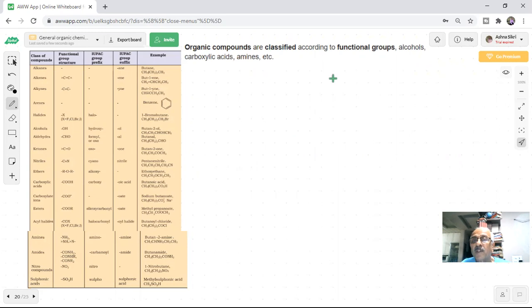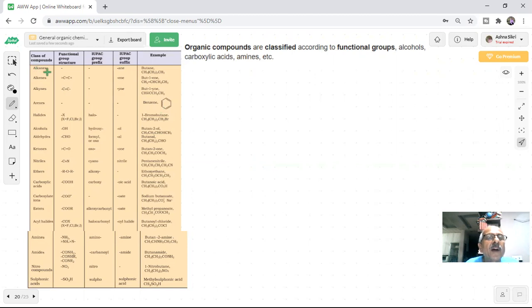This is important because when you write the IUPAC names, you need to know what type of functional groups there were. Alcohols, carboxylic acid. Here is a recap of that. There is a table which we must learn. This table we should know, students, because a lot of students don't know this and how will they be able to do organic chemistry.